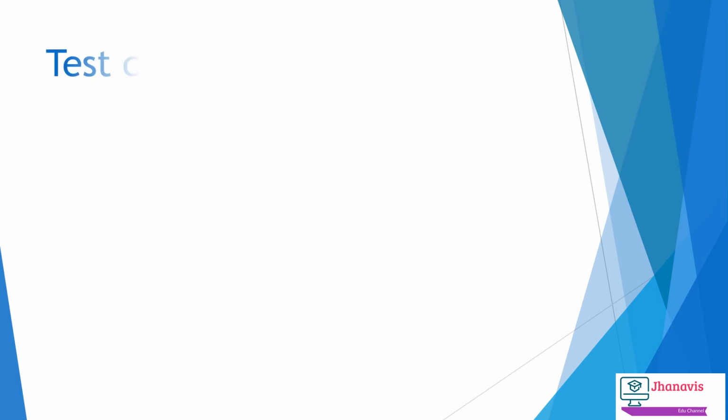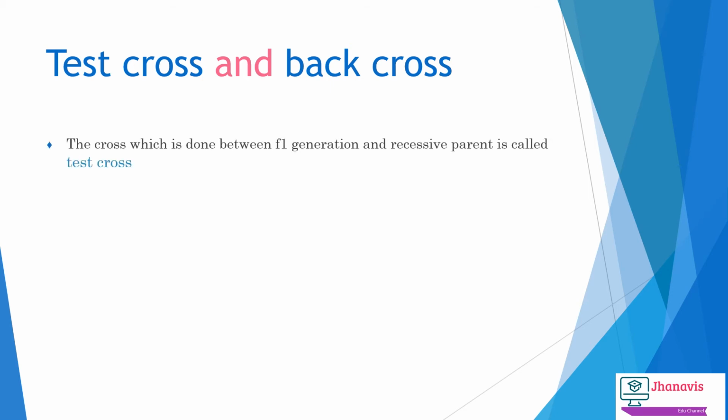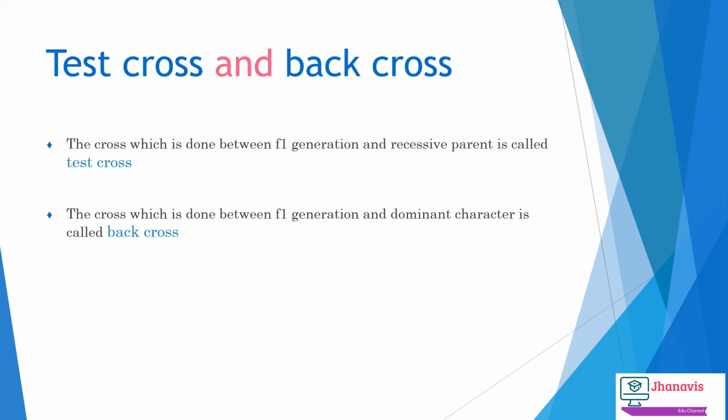The test cross. The cross which is done between the F1 generation and the recessive parent is called a test cross. The cross which is done between the F1 generation and the dominant parent is called the back cross.